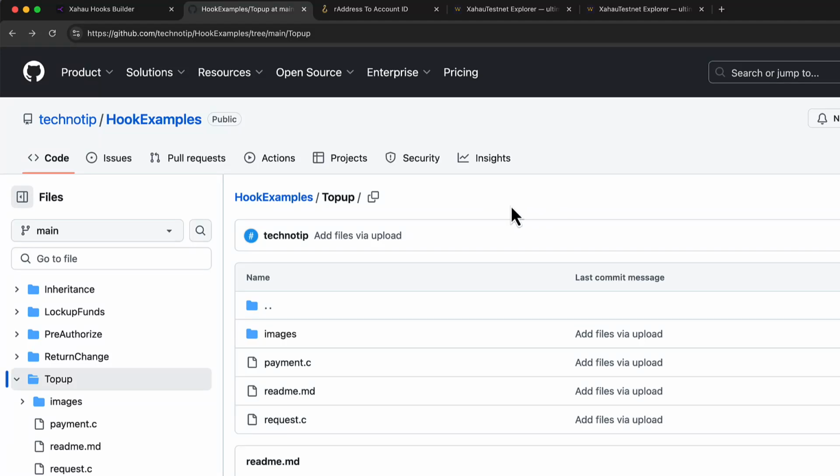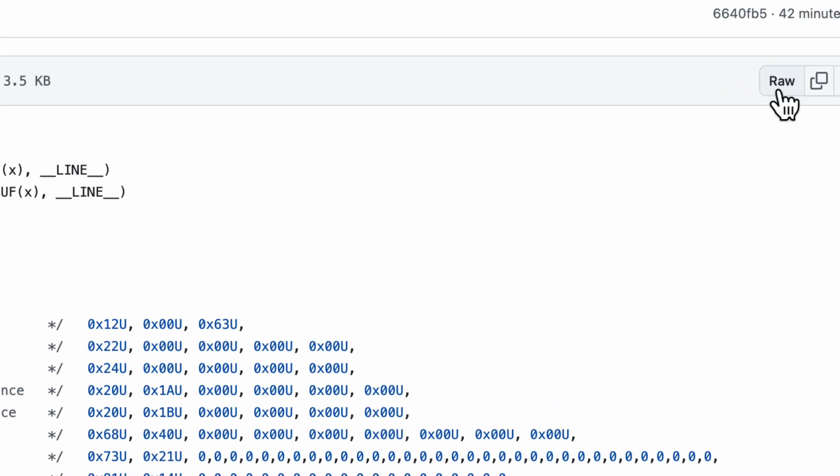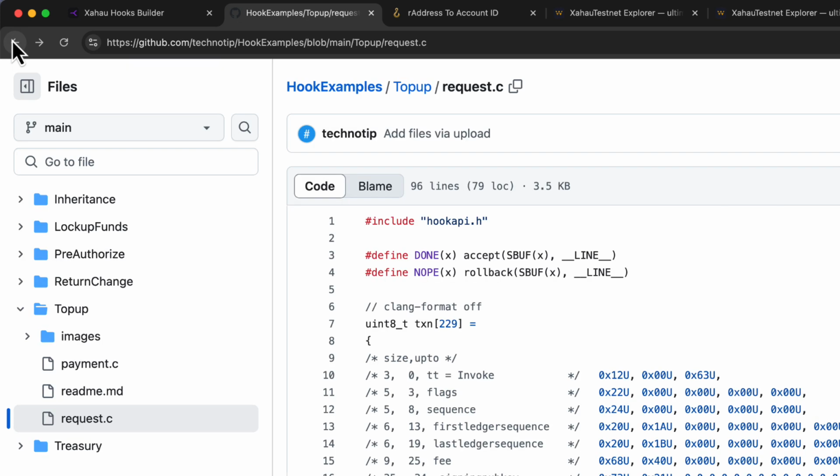Let's see how we can install the top-up hook. Open the request.c file. This is the first hook. Copy the code. Let's get back to the docs.